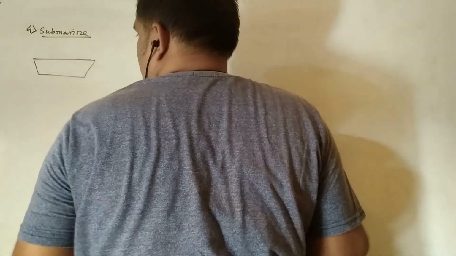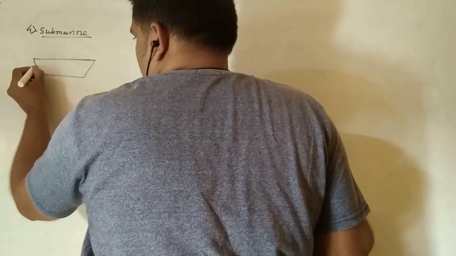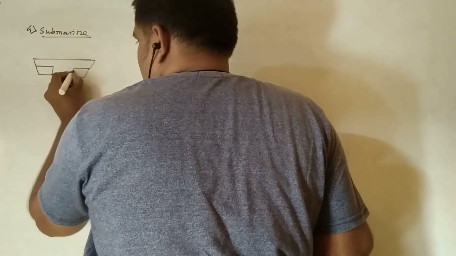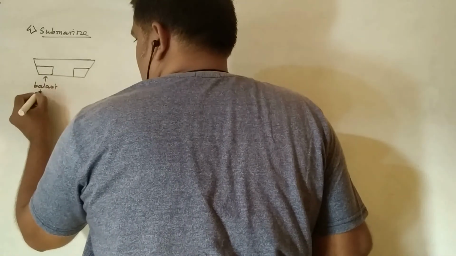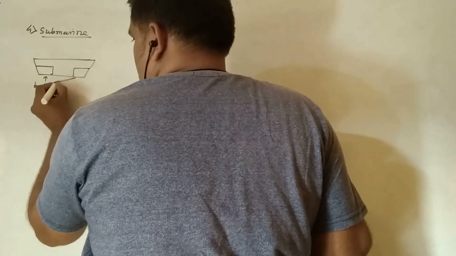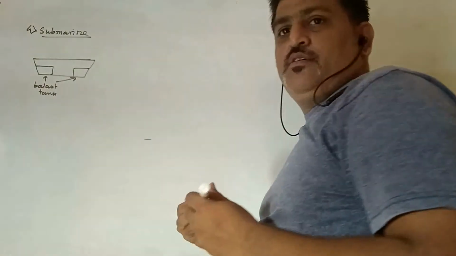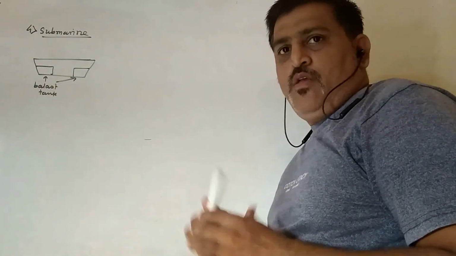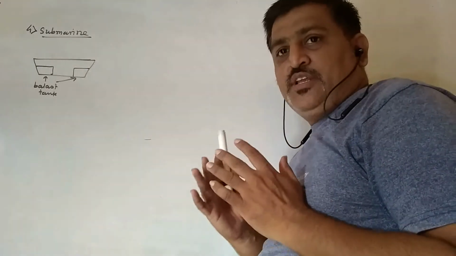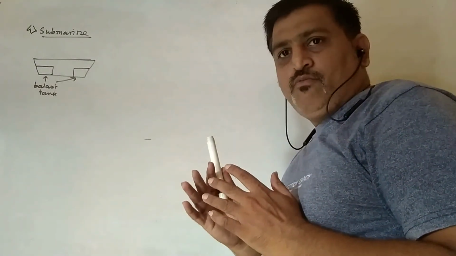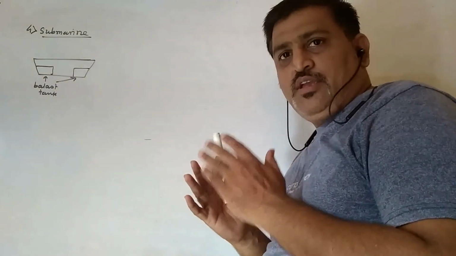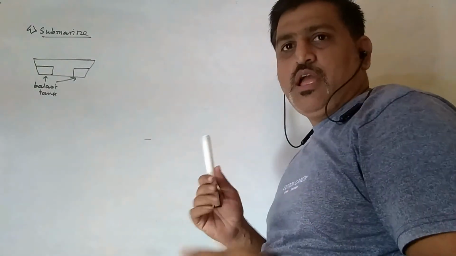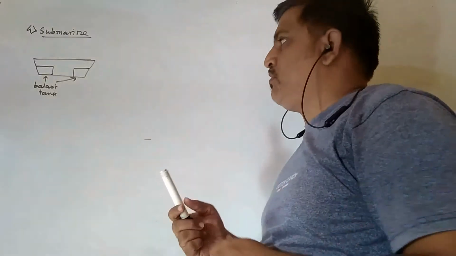These are ship-like structures, but ballast tanks are provided to them. Ballast tanks, right? This means it is a specially designed equipment. Whenever we wish, it can dive into the water and it can float over the water.